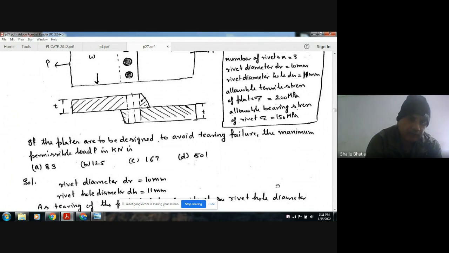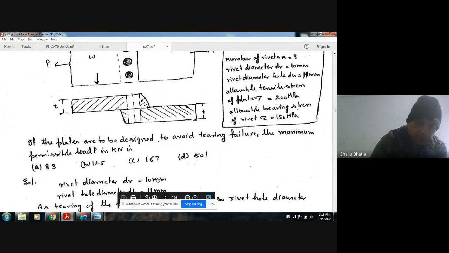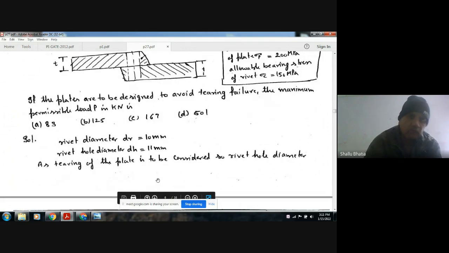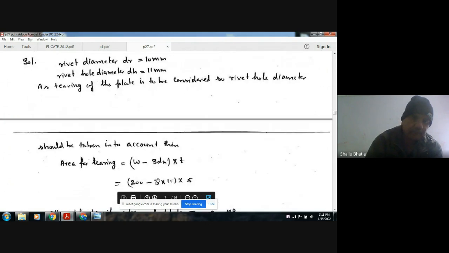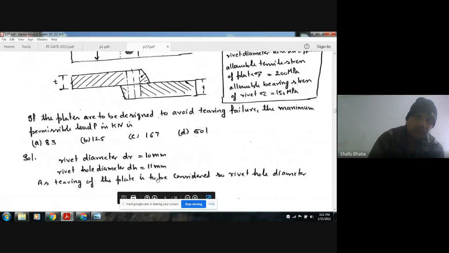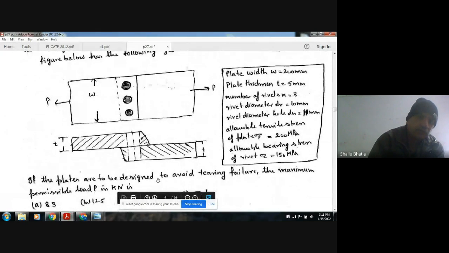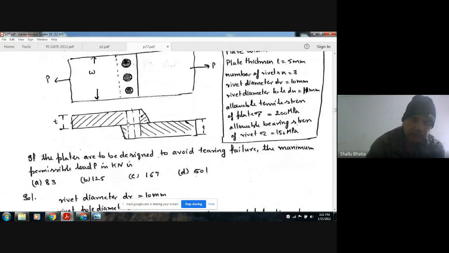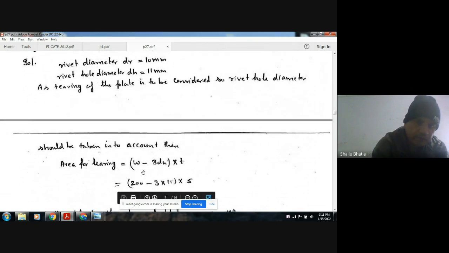As the rivet diameter is 10 mm and the rivet hole diameter is 11 mm, the plate width is 200 mm, and there are three rivets per unit width. So the actual width available for the plate is W minus 3DH, and T is the thickness of the plate.